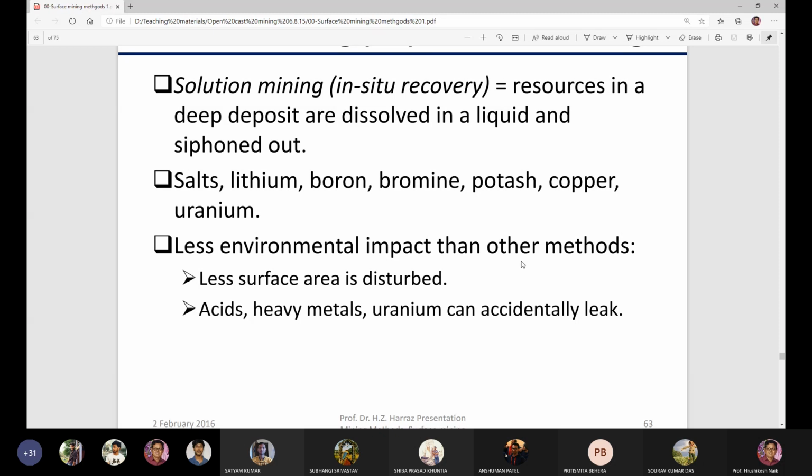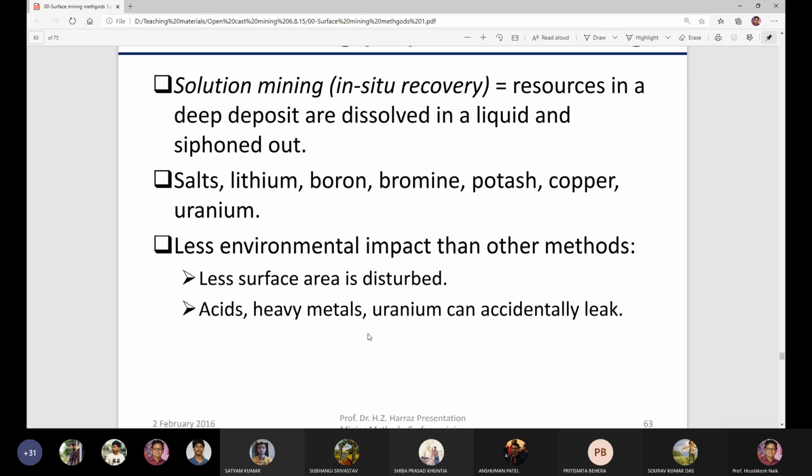Here, the environment is less damaged, with less environmental impact than any other method. This leaching method is an environmentally safe method of mining. Less surface area is also disturbed in the case of in situ leaching mining.